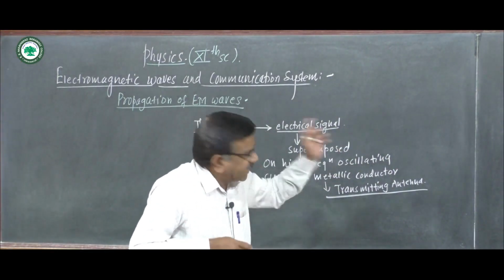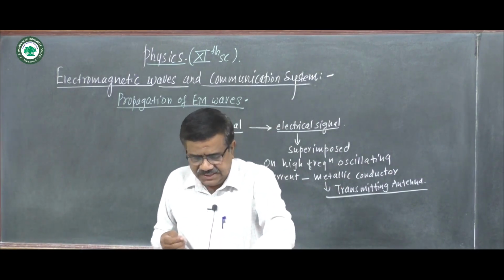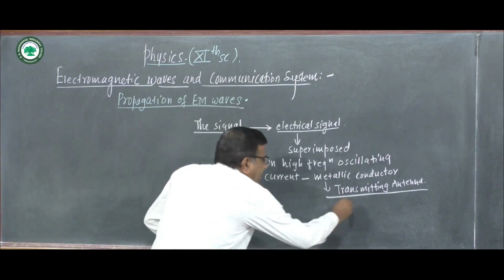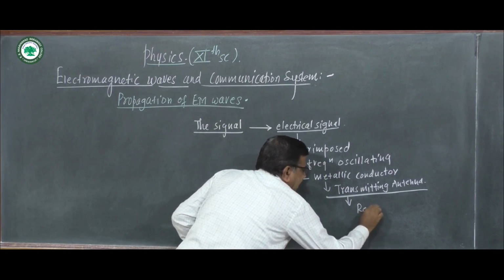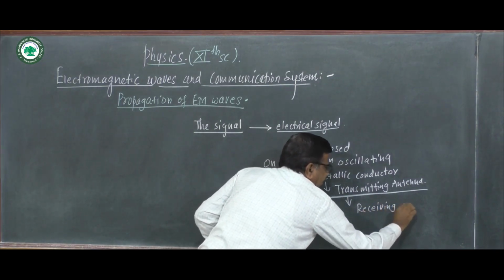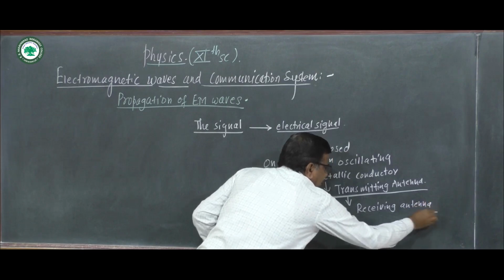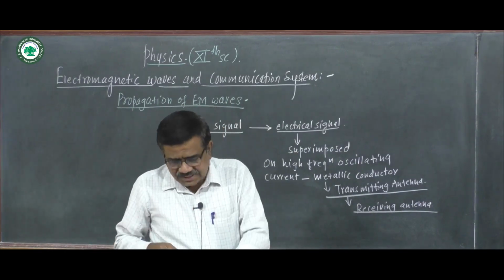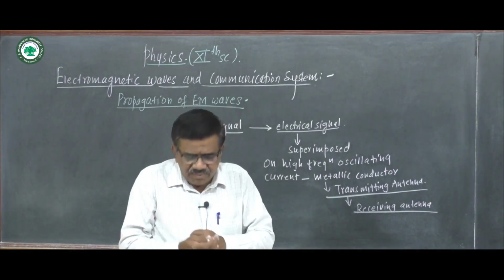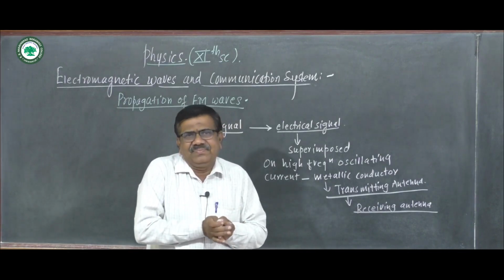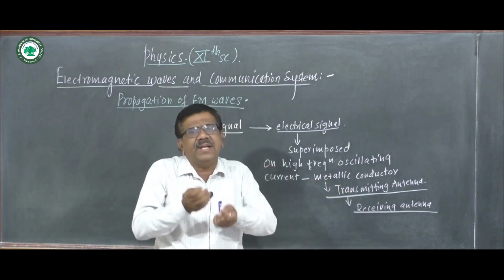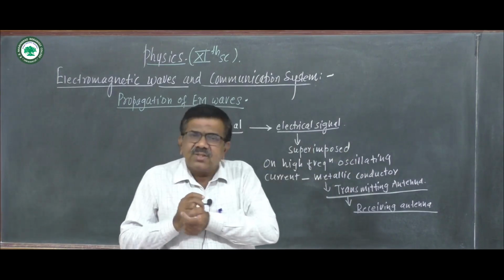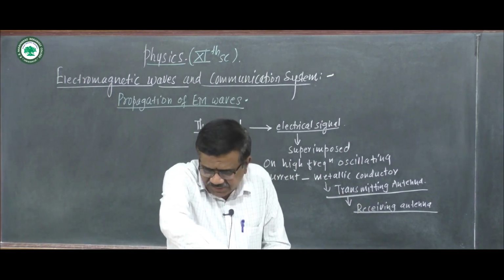This is at the transmitting station. Then at the receiving station, there is another metallic conductor of suitable size and shape. We call it the receiving antenna. The receiving antenna intercepts the radio waves transmitted by the transmitting antenna and a small varying EMF is induced in it.